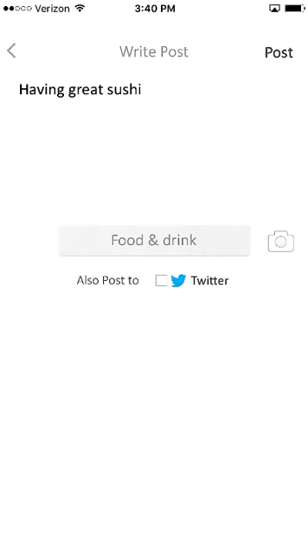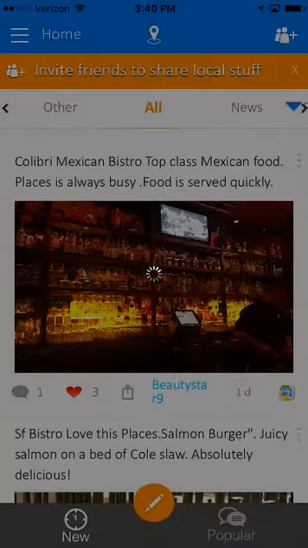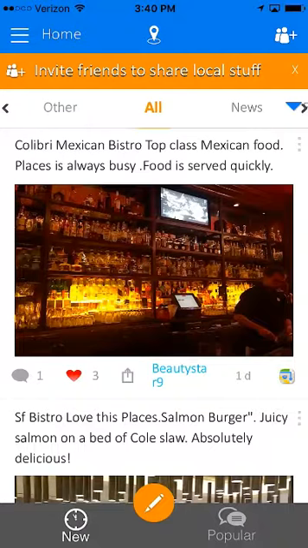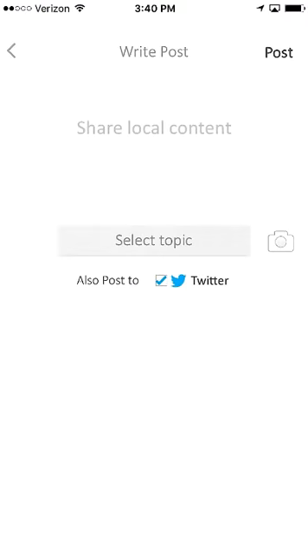The post will show up on the feed for other people within the neighborhood to see. Basically, it will look exactly like this, and this is a post posted by another user, and you can do that by clicking this pencil and doing what I just showed you.